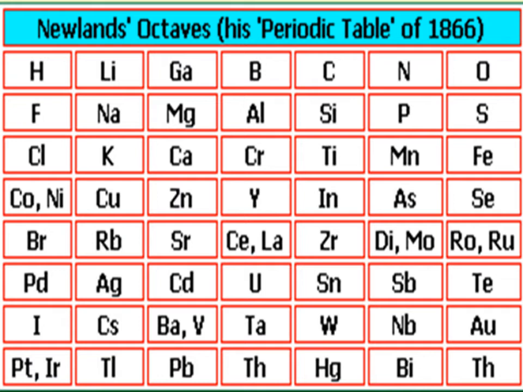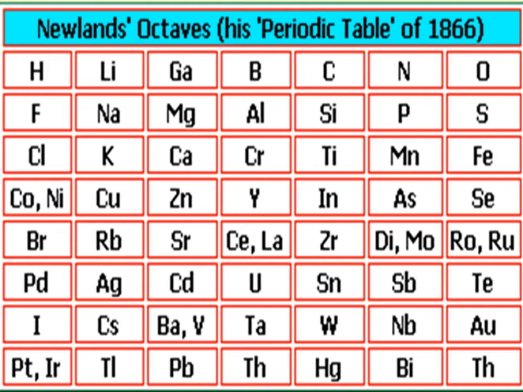First 1, 2, 3, 4, meaning hydrogen, lithium, gallium, boron, carbon, nitrogen, oxygen. These are the 7, and again the 8th element is fluorine. It has similar property to hydrogen. So he kept fluorine under hydrogen in the same group.